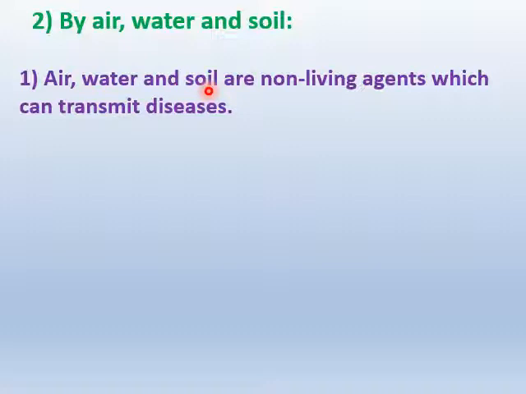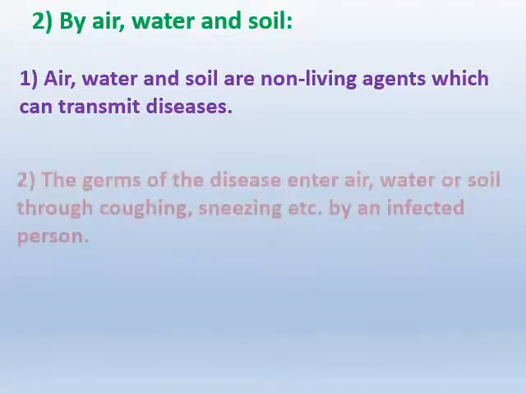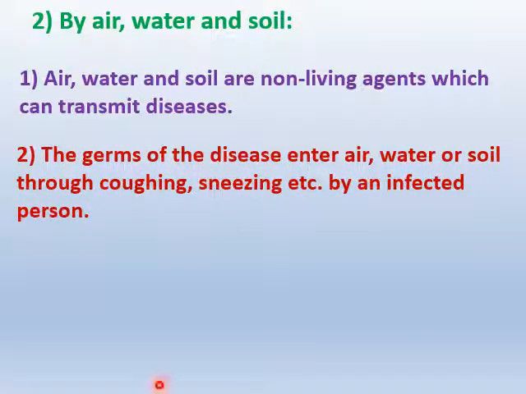You have learned in the lower classes about the different features, different characteristics of living and non-living things. That means non-living things do not have life, they do not have death, they can't move from here and there. These are some of the characteristics. Yes, so air, water and soil are non-living agents which can spread diseases from one person to another person. And the next point is about the germs.